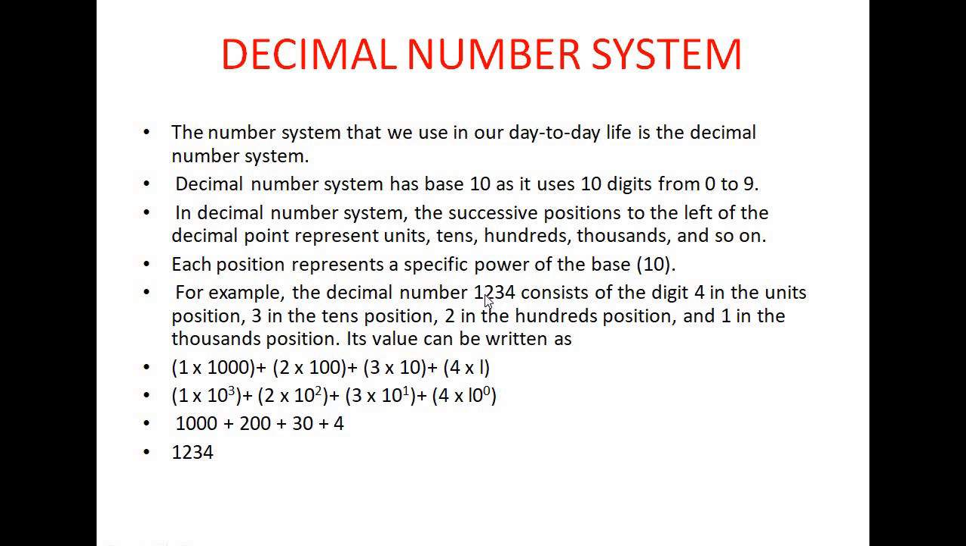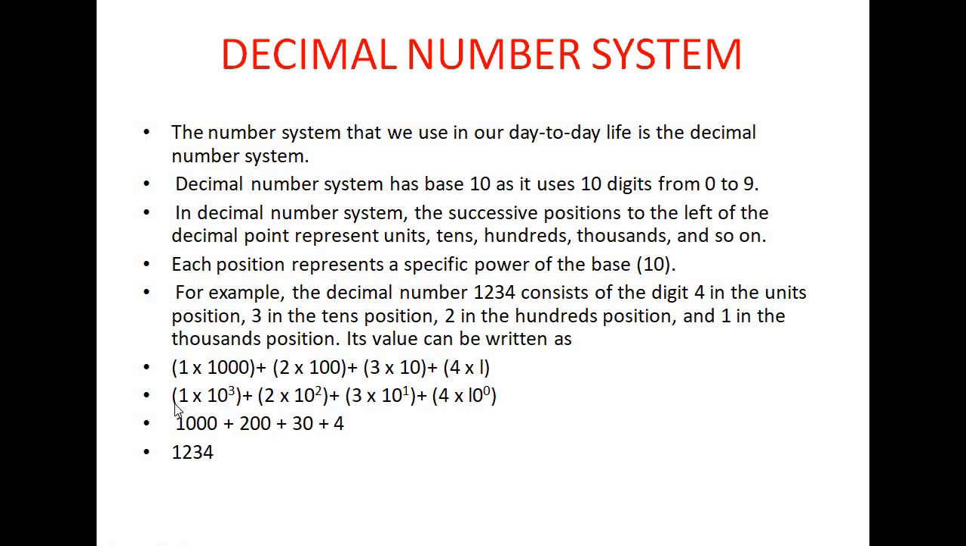After 1, how many digits are there? Now 1, 2, 3. So 10 to power 3. After 2, how many digits are there? 2 digits are there. So 10 to power 2. After 3, how many digits are there? 1. So 10 to power 1. After 4, how many digits are there? No digit is present. So 10 to power 0. In this way, you can also understand this decimal number system.